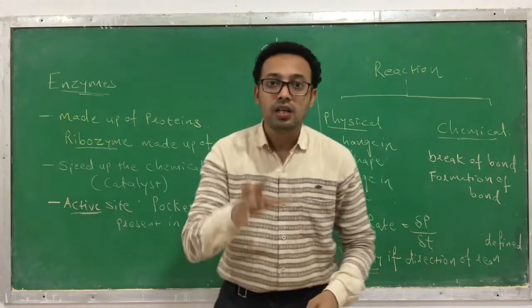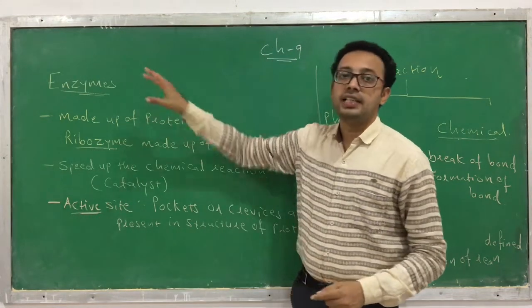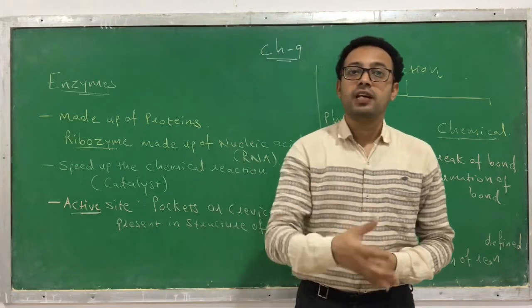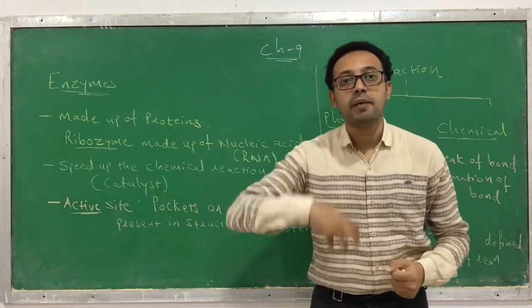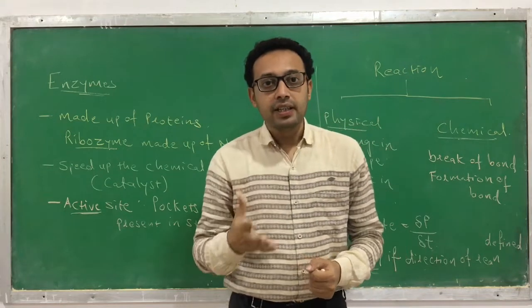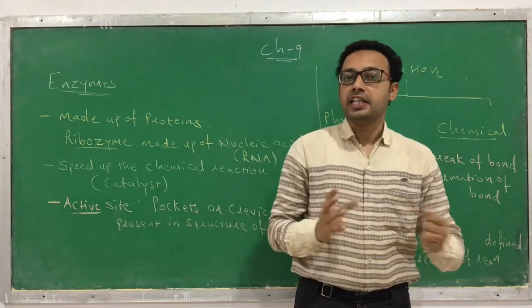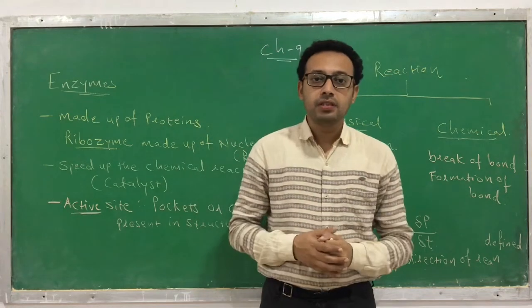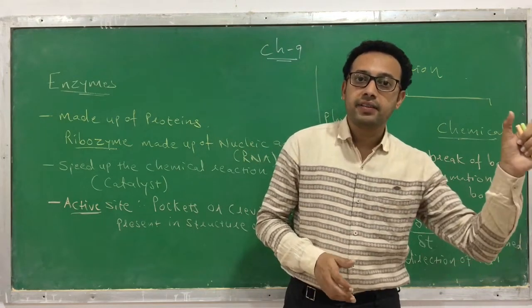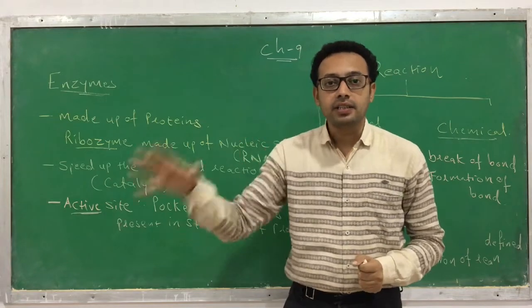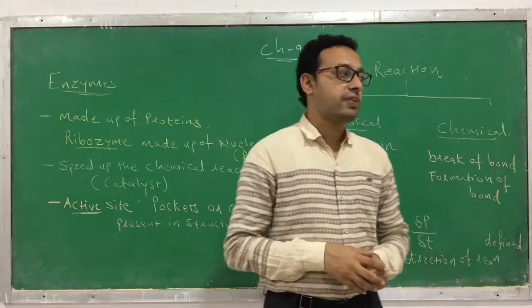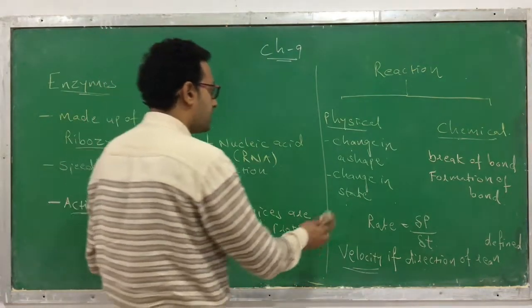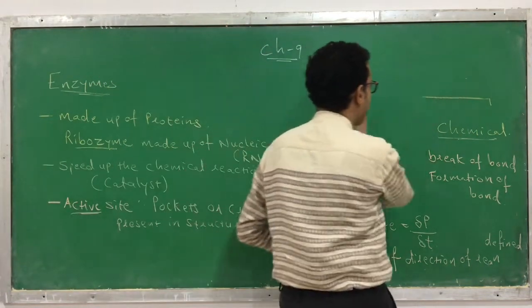Clear? So what is the role of an enzyme? The enzyme increases or speeds up the velocity of the chemical reactions that are happening in our body, and that's why it is necessary. For example, I will tell you two examples: one example that occurs without an enzyme, and another that occurs in the presence of enzyme. Let's see how the process is going to occur.